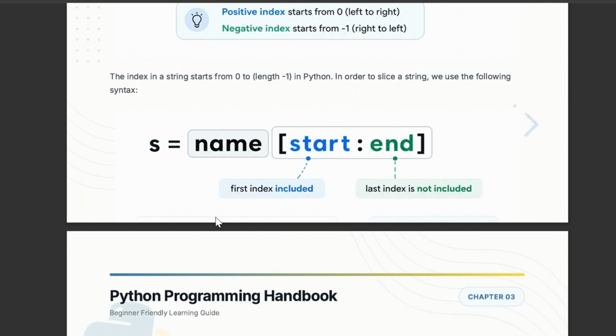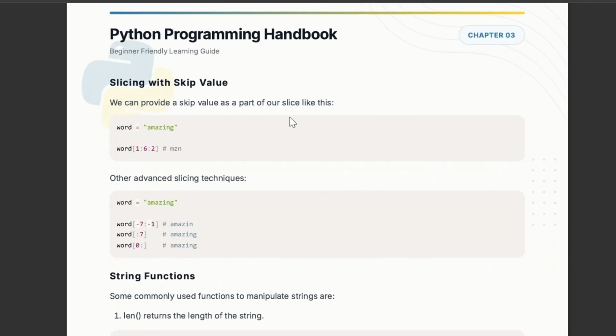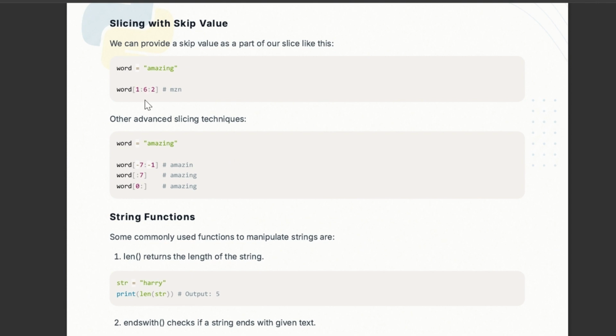The first index is included, the last is not included. The third one, which is not written here, is the jumping index. Let me tell you by an example. Take the word "amazing" as a string. We are starting from the first index, and the last index is 6. But the last index is not included, so it will go up to 5, from 1 to 5, with a jumping index of 2, with a difference of 2.